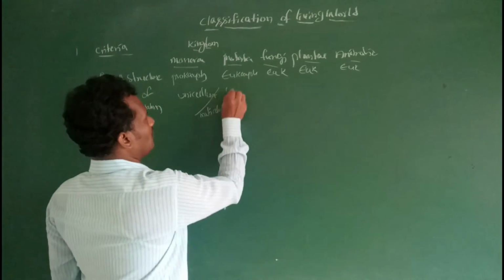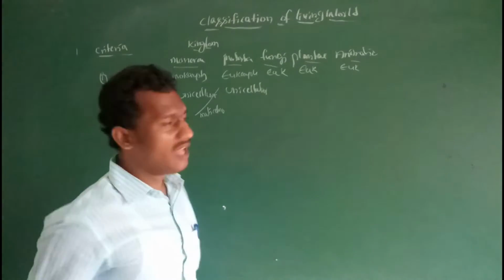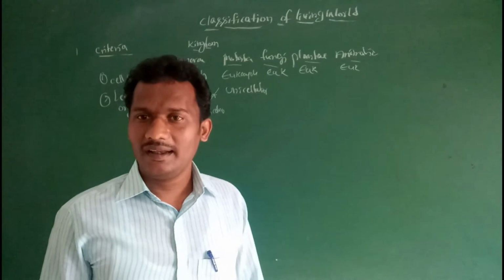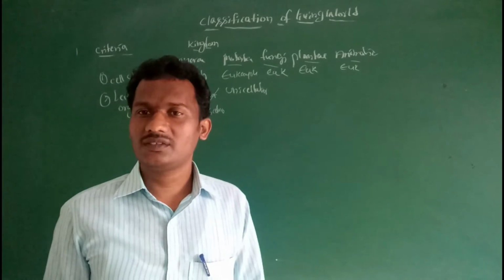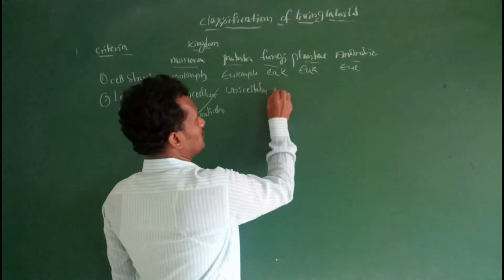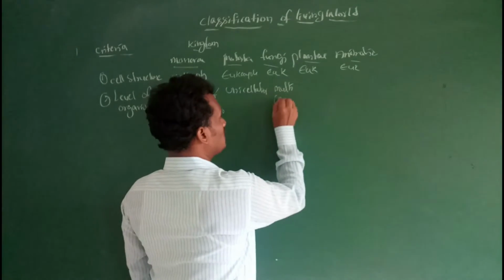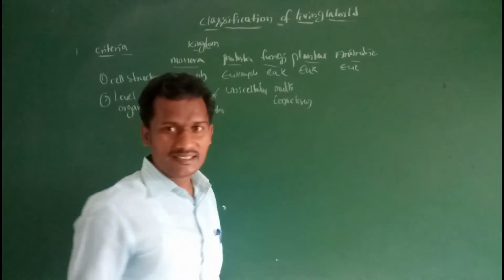Then Protista are unicellular eukaryotes. Fungi are mostly multicellular, rarely unicellular. Yeast is a unicellular fungus. So these are multicellular, and loose tissue is present.